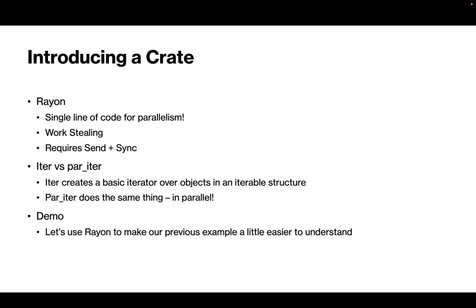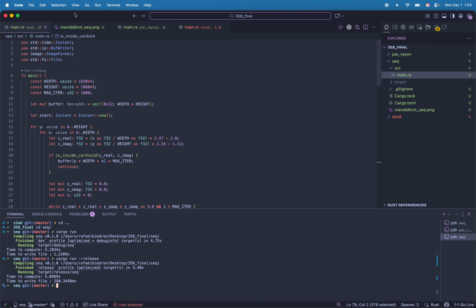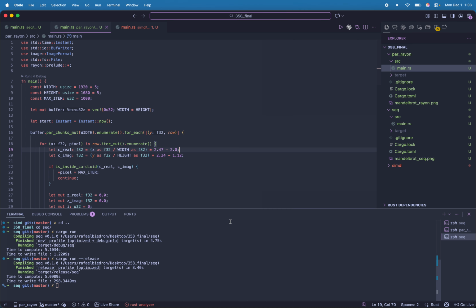We have the iter, which is essentially an iterator in Rust, which is a pretty common construct. It allows us to apply maps, filters, anything to do with collections, things like that. And in Rayon, we have what is called a par_iter, which is the same exact thing, except it allows us to create a parallel iterator, which is able to operate in parallel. So we're going to have a quick demo here that introduces parallelism with Rayon in the same program and allows us to see how easy it is to add.